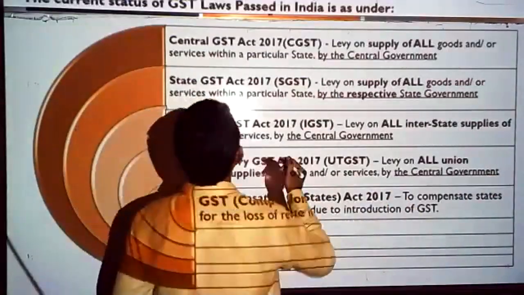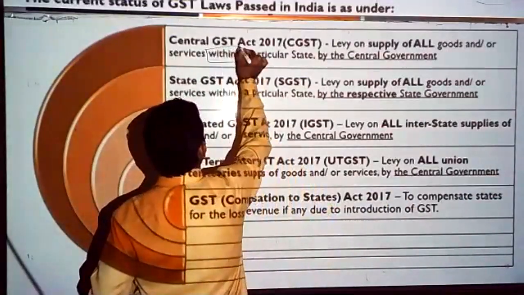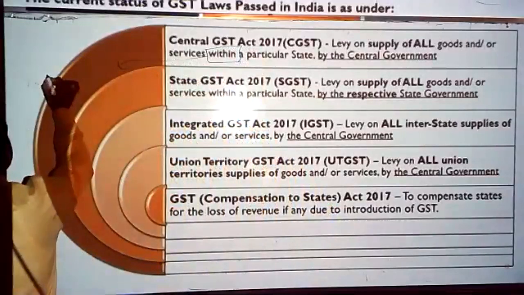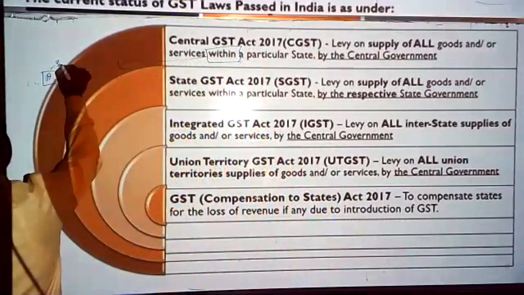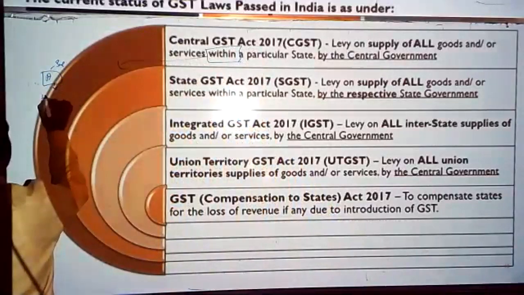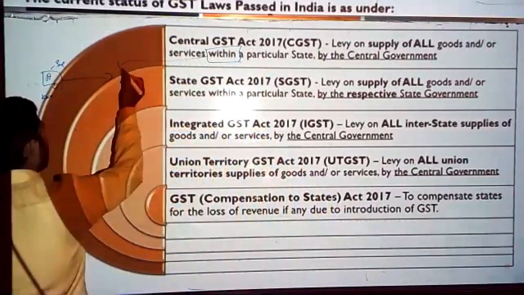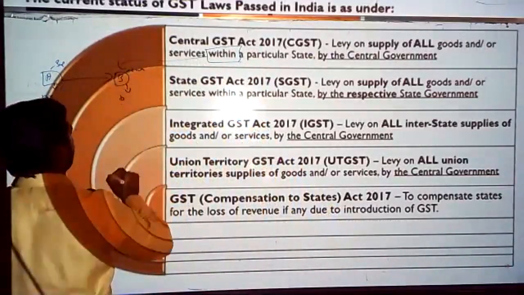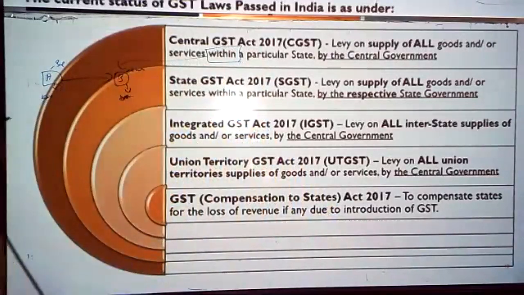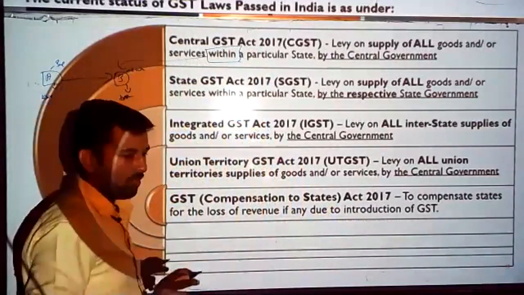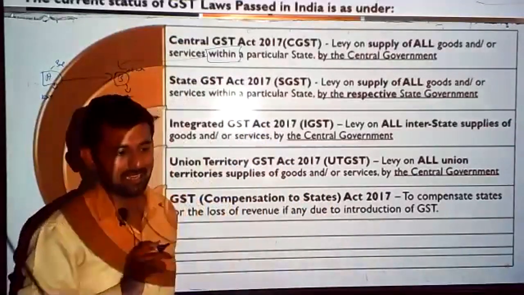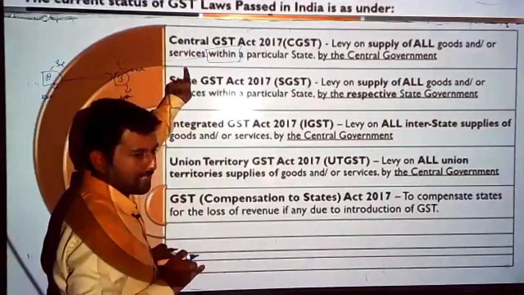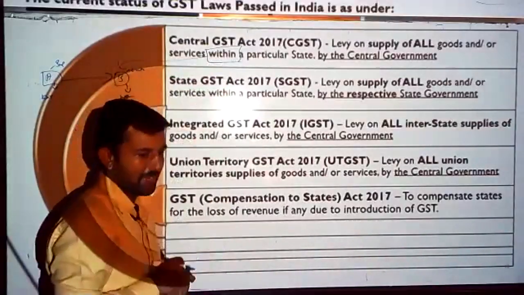Now, whenever there is a local sale, I will call it a local sale within a state. Let's take an example. Let's say A is a supplier. He is located in Karnataka and he is selling to a customer, B, who is also located in Karnataka. This kind of sale is called a local sale, or a sale within a state. On this local sale, CGST will be levied.